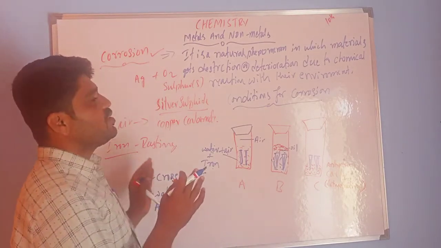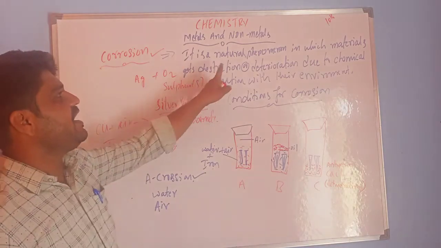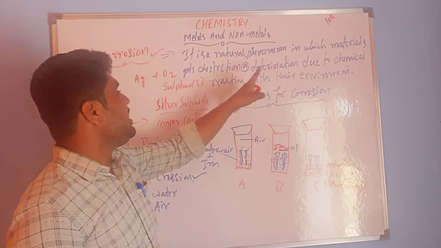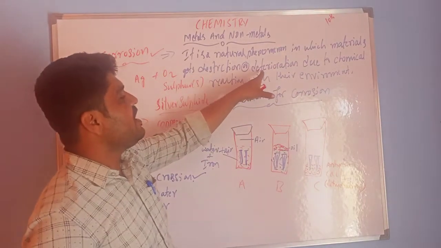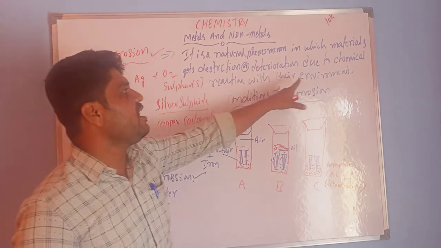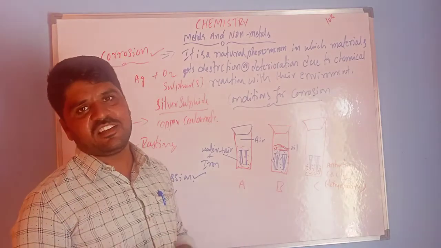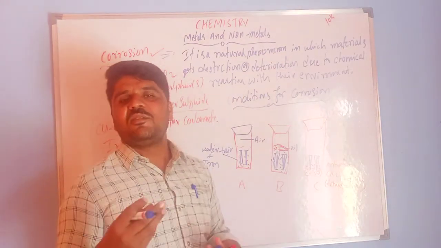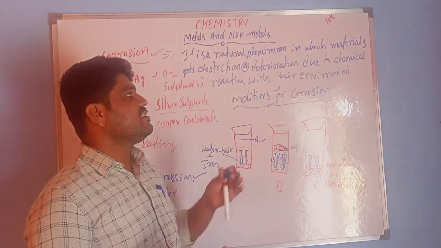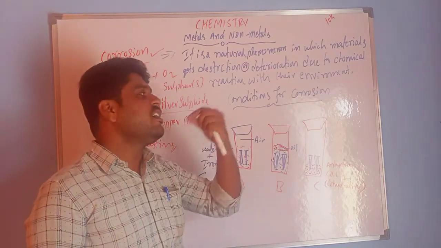This is all about today's class on corrosion. Corrosion is a natural process in which materials get destroyed or deteriorated due to chemical reactions with the environment. In the environment, air and moisture are there. So metals react with their environment, meaning oxygen or air.